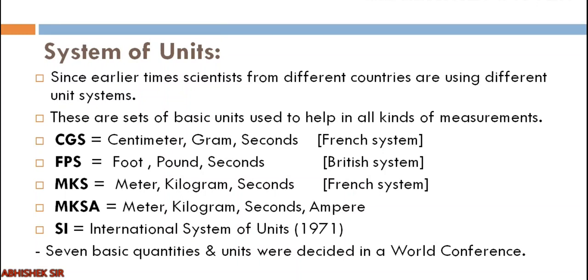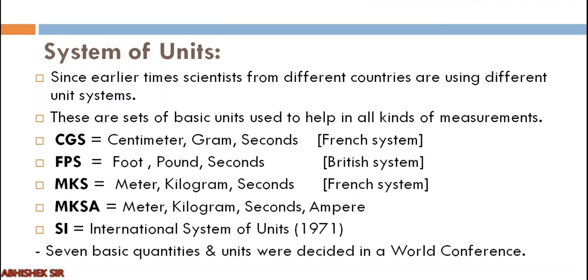In earlier times, different countries had different systems of units. For example, the CGS system was centimeter gram second. C for centimeter, G for gram, S for second. Centimeter is the unit of length, gram is the unit of mass, then we have the unit of time. Clear? So this was the French system, an early system of units.